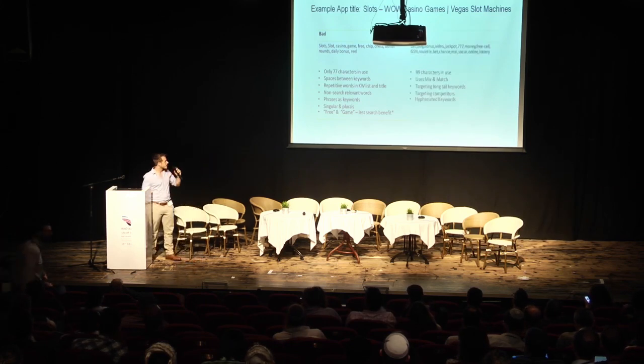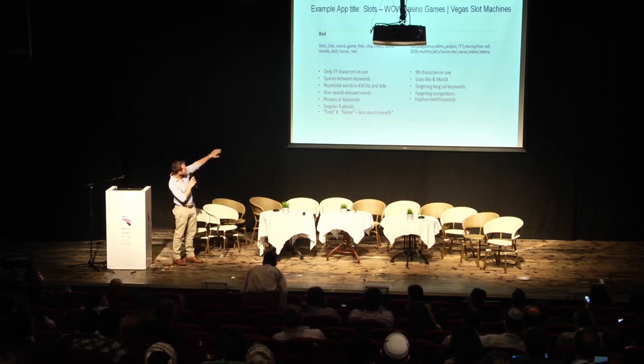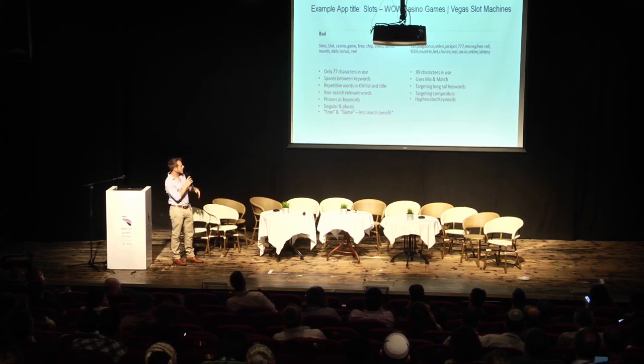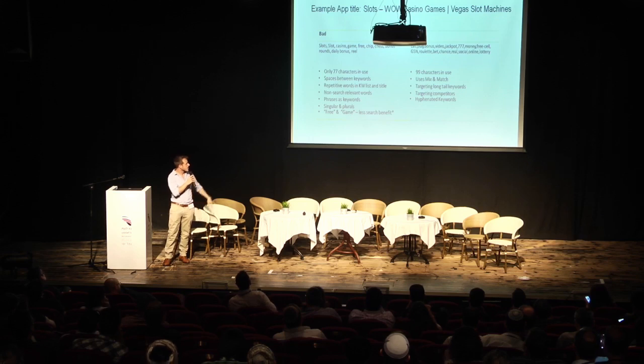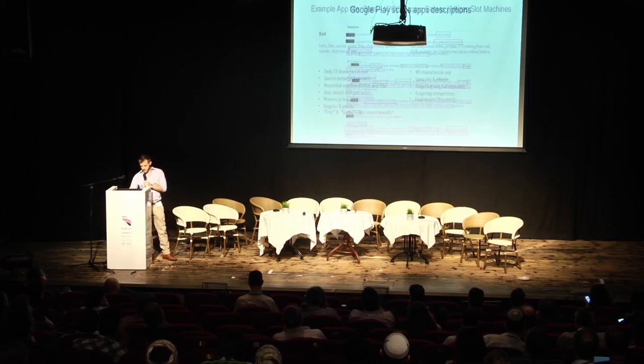But then on the other hand, you have an optimized list. It uses 99 characters. You can see the first keyword is Las, and they have Vegas in the title, so they can be ranked for Las Vegas. They're targeting long tails, targeting competitors. A nice little trick they're using is a hyphenated keyword. You can see free hyphen sell, which allows you to be ranked on free space sell, free sell, sell free, all the variations of that thing.